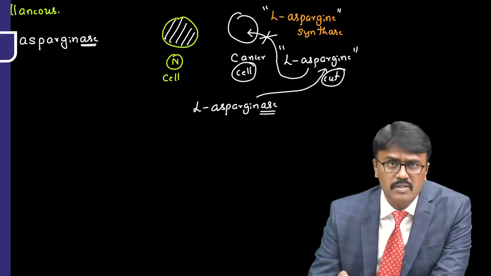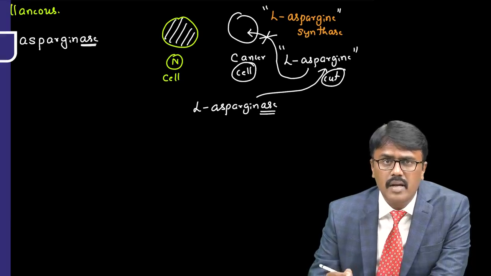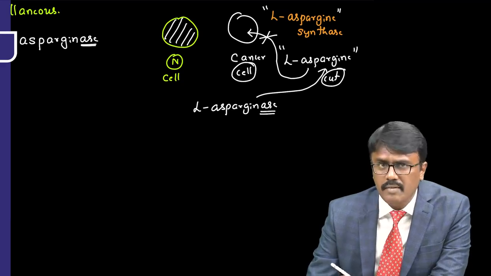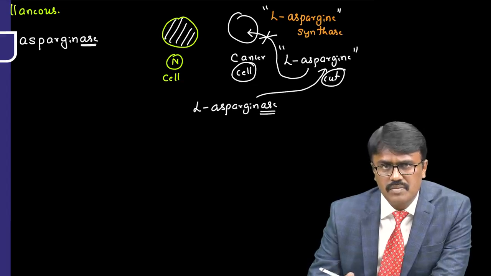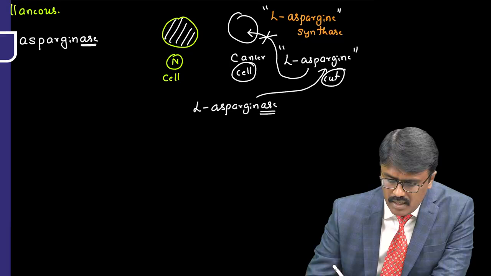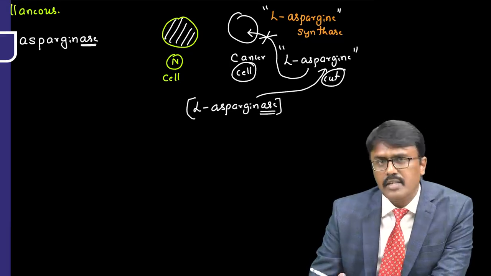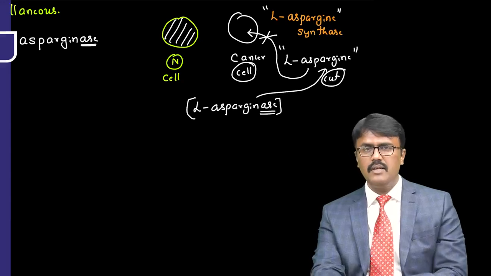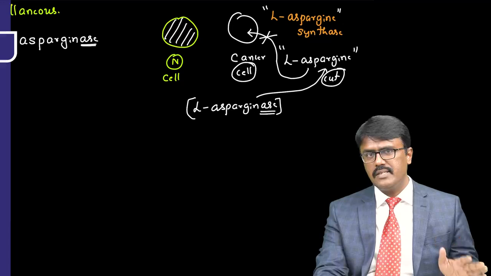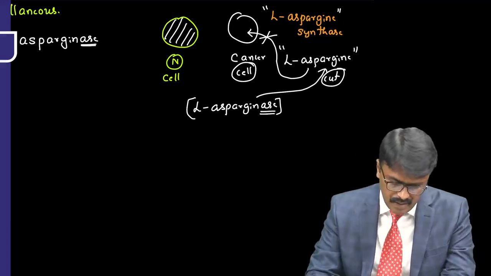If they don't synthesize protein, they cannot divide, they cannot multiply. So the cancer multiplication stops. Normal cells can synthesize the L-asparagine, so they are not affected much. That is the specialty of developing the enzyme L-asparaginase, which will cut the L-asparagine and make it deficient for the cancer cells so they don't multiply.